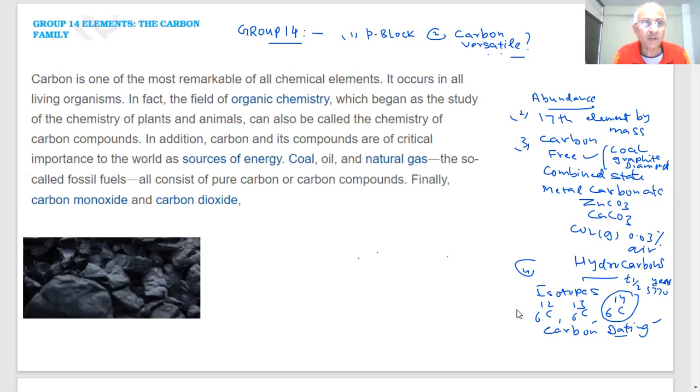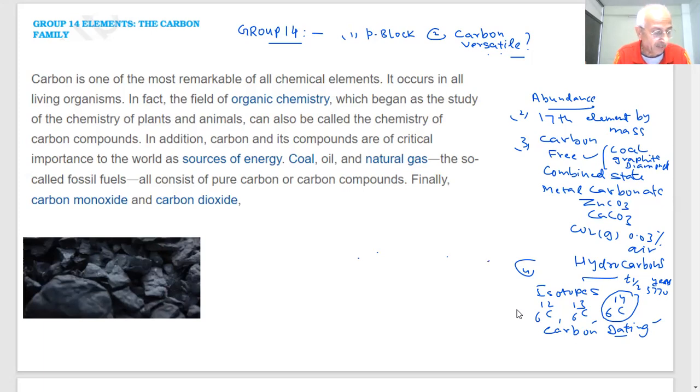Half-life means these isotopes will always be there. Their amount keeps on decreasing, but they are not going to be zero.